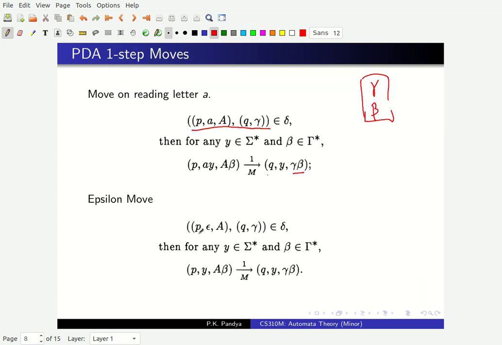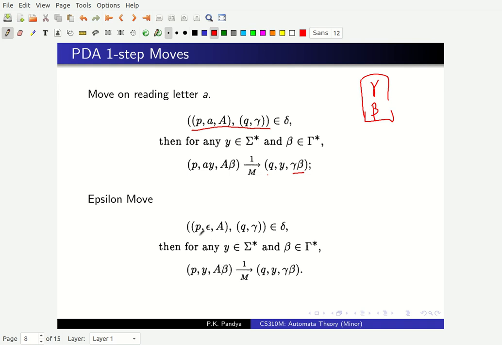There are also epsilon transitions possible in our automata. If you are in state P, then you don't look at the next input symbol. If there is an epsilon transition in my transition table, and at the top of the stack I find an A, so if I have a configuration where the current state is P, the remaining input to be processed is Y, I don't care what the next symbol is, and at the top of the stack is A followed by beta.